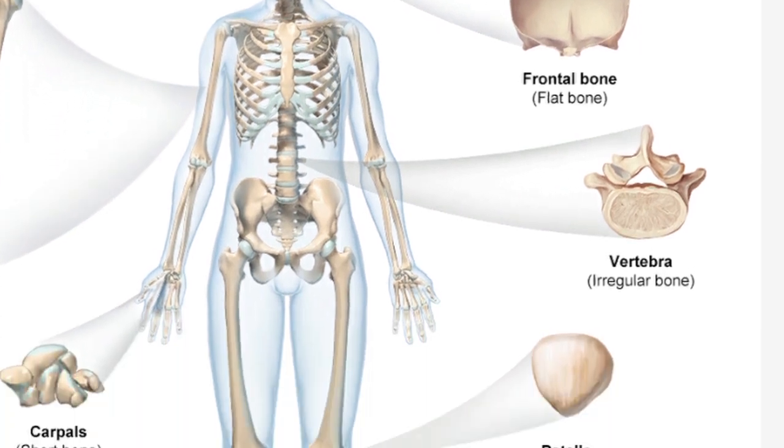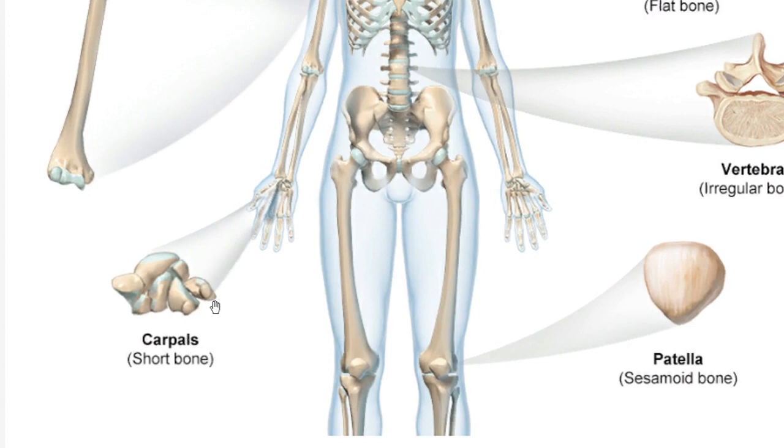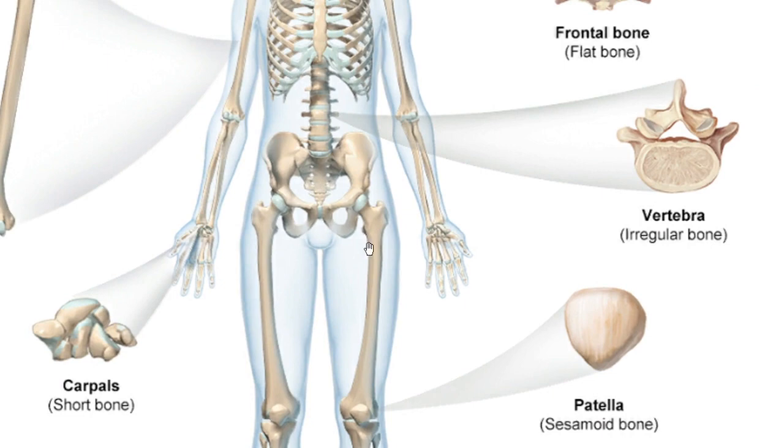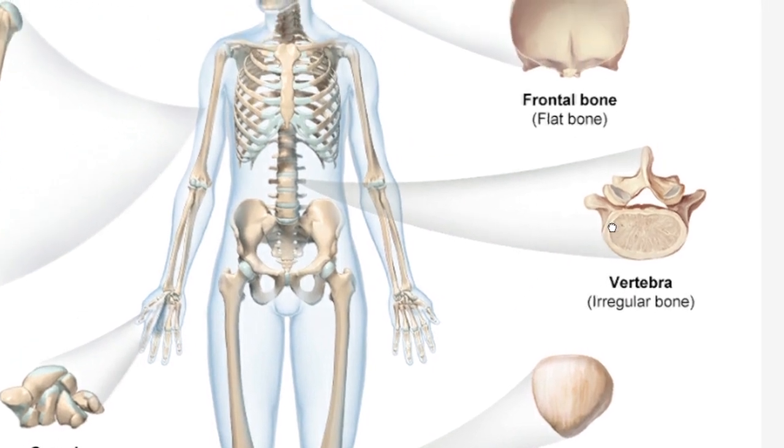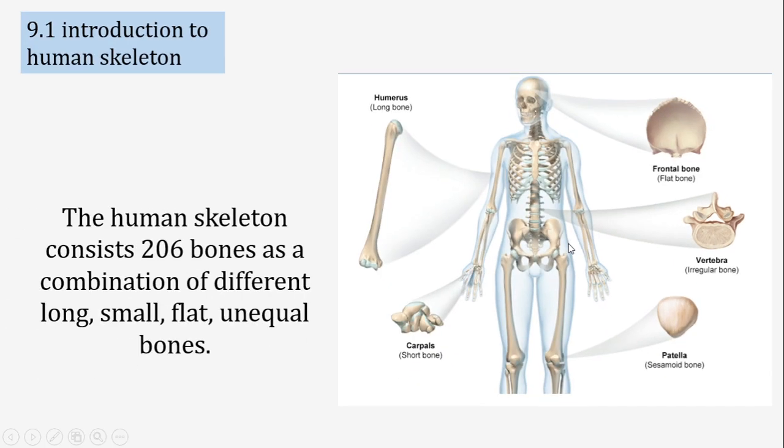Some bones are small in size. For example, in our wrist there are 8 small carpal bones, and they are bound with a ligament bandage, so they reside at a particular place. And there are some bones which are irregular in size and shape. For example, the bones present in our vertebral column. The 33 vertebrae present in the vertebral column are all irregular in shape and unequal.